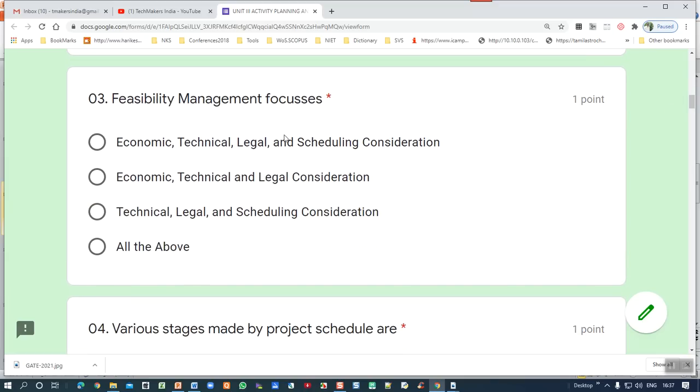Third question: feasibility management focuses on what? What is feasibility management? It wants to focus on economic, technical, legal and scheduling. Here economic, technical, legal, scheduling is missing. Here economic is missing. All the above is the correct answer.